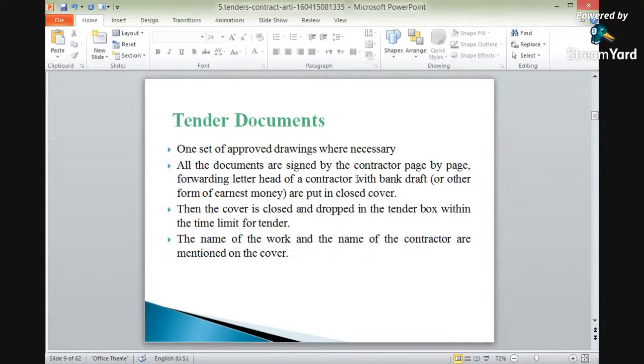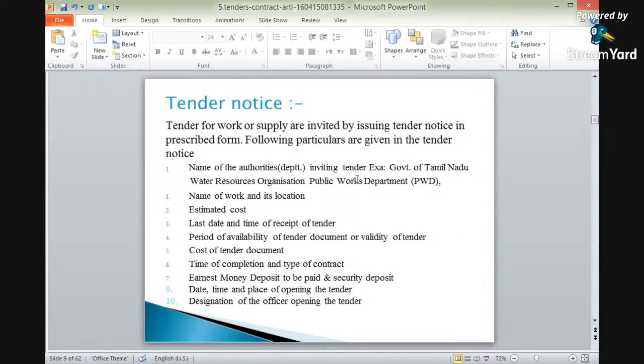The name of the work and the name of the contractor are mentioned on the cover, because most important is depending upon the work and the contractor. These two things are to be mentioned on the cover, whether it is construction of roads or bridges or any structure. The name of the work is important, and the name of the contractor who is giving these various documents. So his name is to be mentioned on the cover, and also the name of the work which is to be executed.